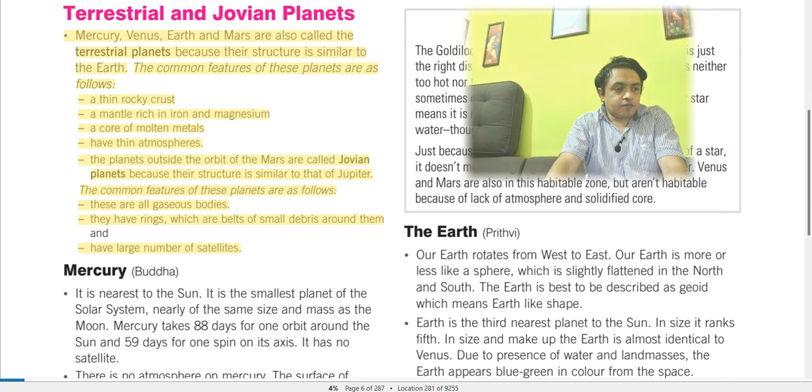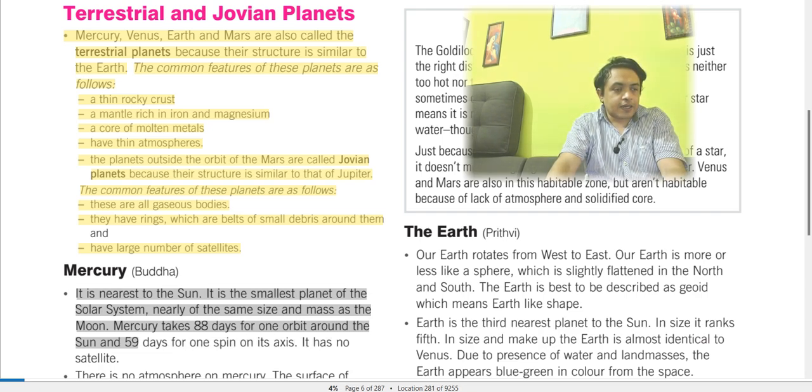And Mercury is called Buddha. It is the nearest to the sun. It is the smallest planet of the solar system and nearly the same size and mass as the moon. Mercury takes 88 days for one orbit around the sun and 59 days for one spin on its axis. It spins on its own axis in 59 days, and takes 88 days to orbit around the sun.